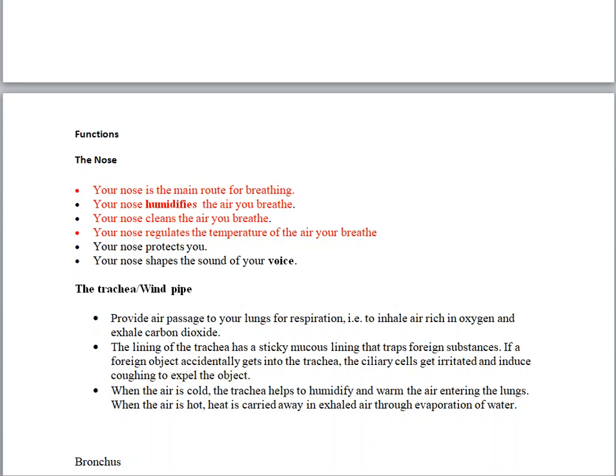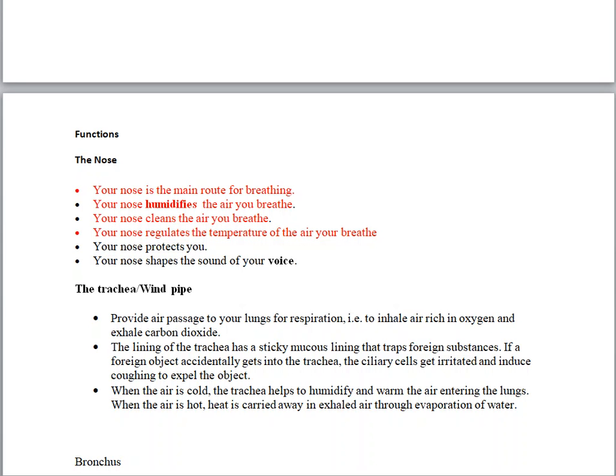The other function is that your nose cleans the air you breathe. You've seen hair inside your nose, or maybe if you look at your friend, you find some hair inside their nose. The work of the hair is to trap any solid particle that might be in the air.